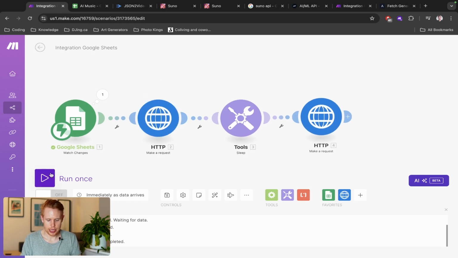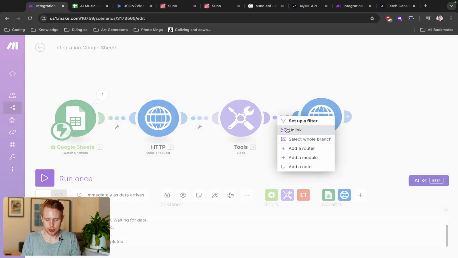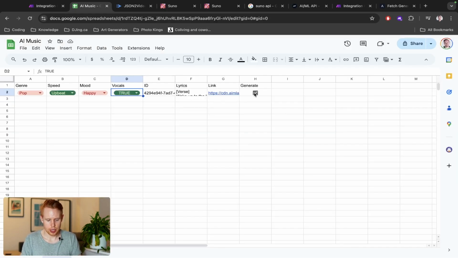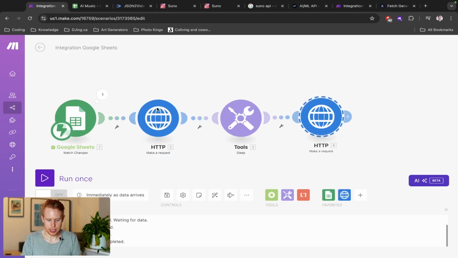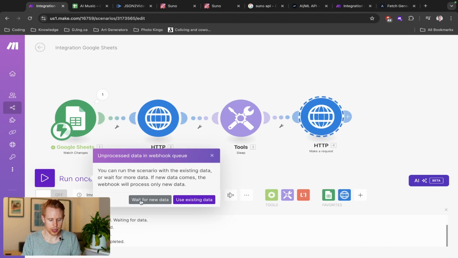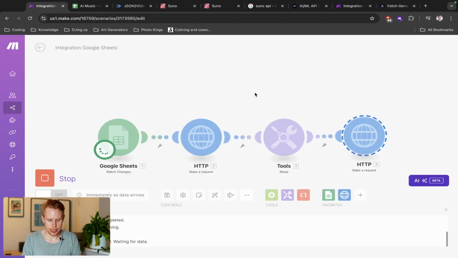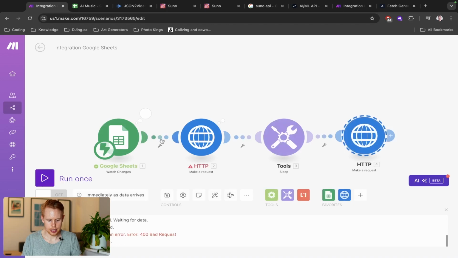So let's go ahead and run this. We're going to pause after this just because we don't have the ID anyways. Because we haven't ran this, we don't have access to the ID to put in here. So let's go ahead and we'll run this and wait for new data here. And then I'm going to click generate, and it's going to go ahead and generate the video.